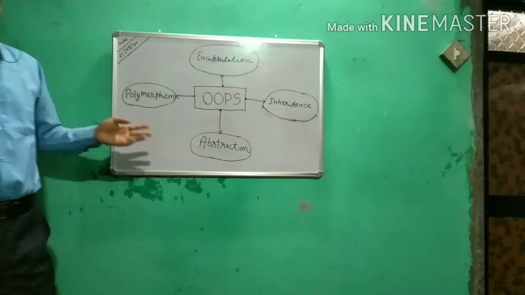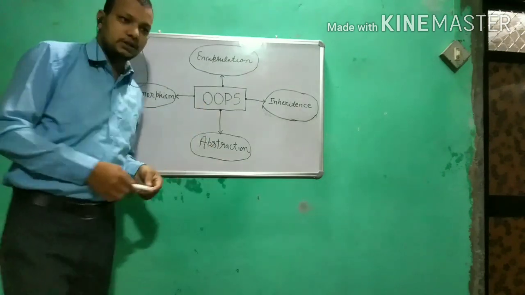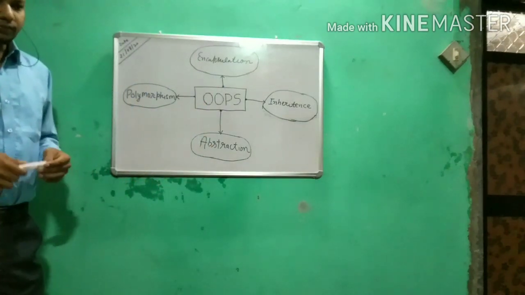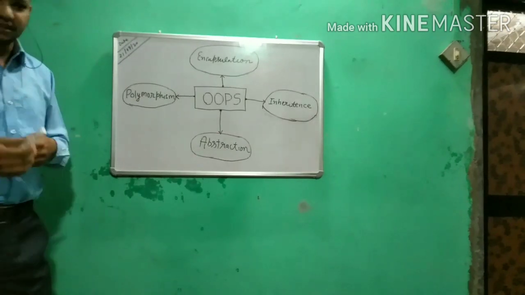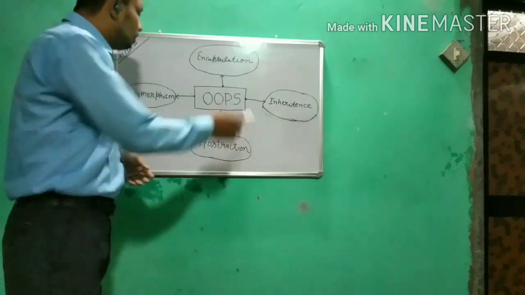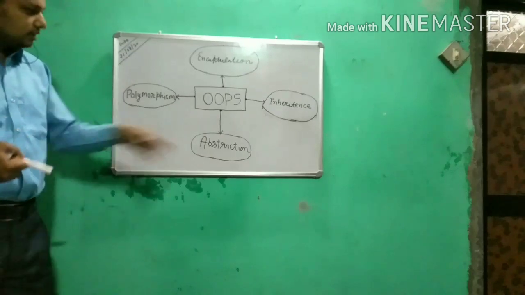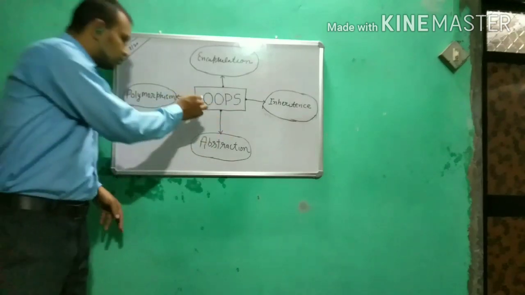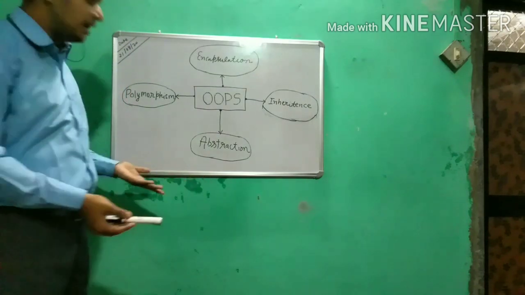So when we connect our program, the code, with the real world object, you can reach the program, you can clear the concept, and you can develop your software in a better way when you connect with OOP. This is a different paradigm. So OOP, object, that is real world object, real world entity.